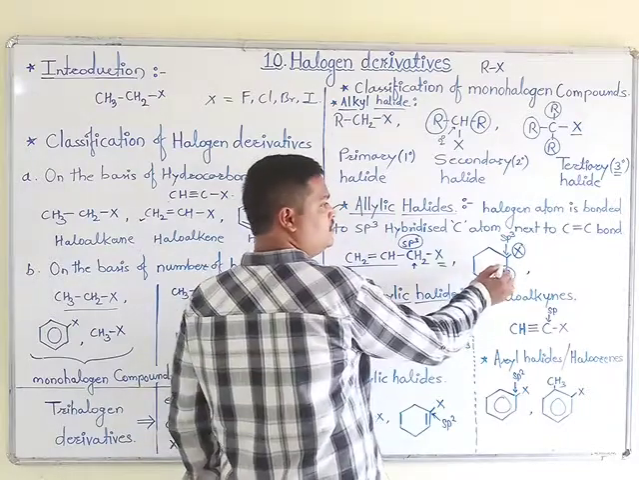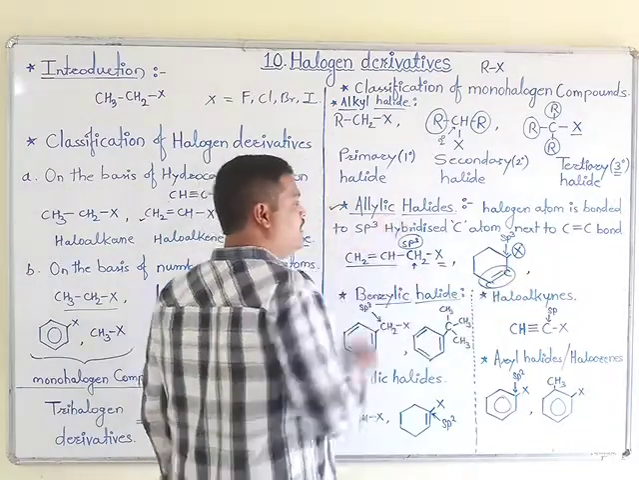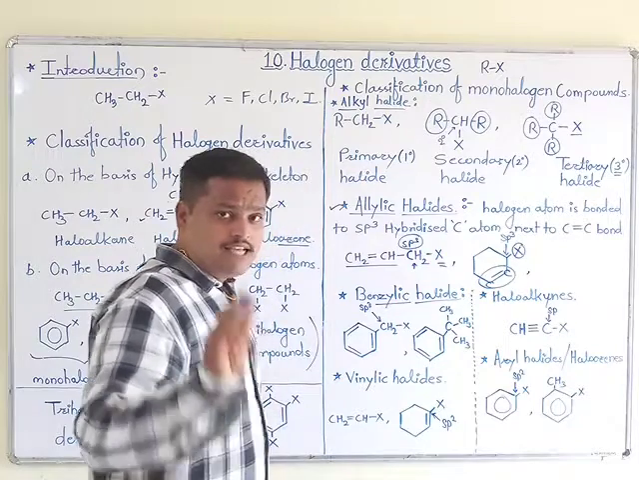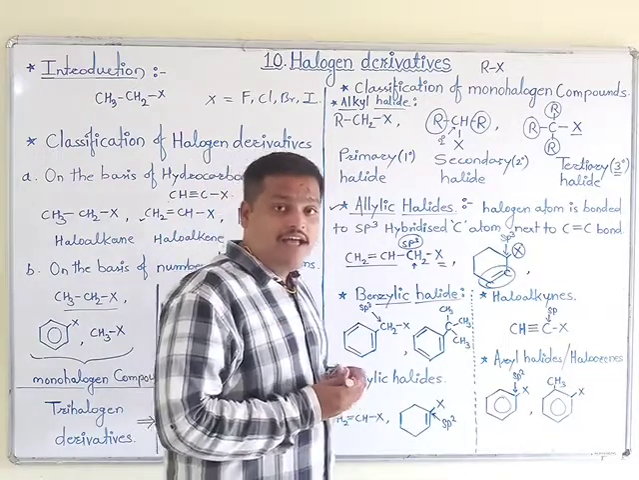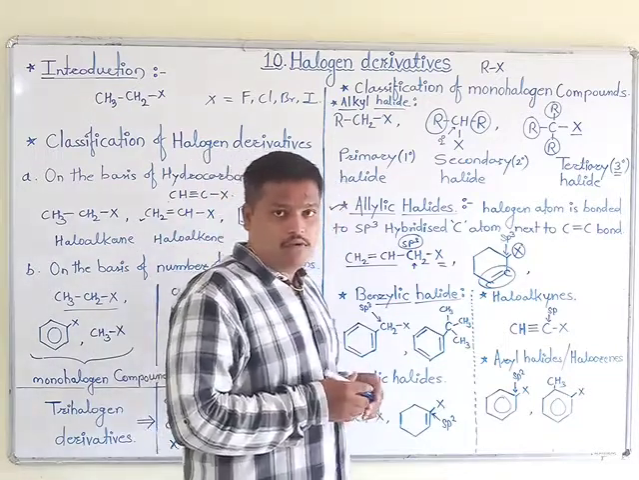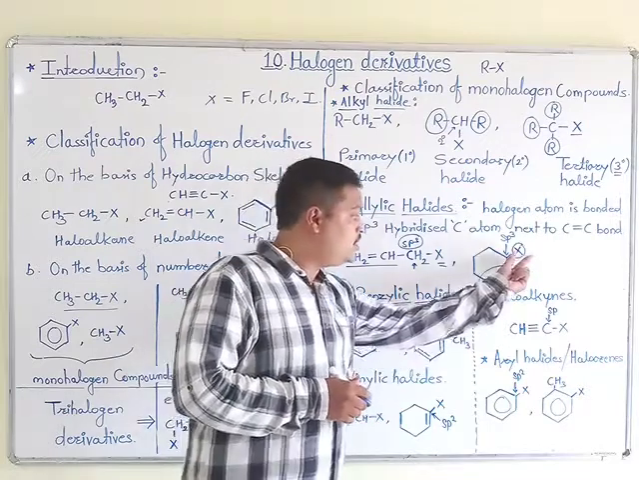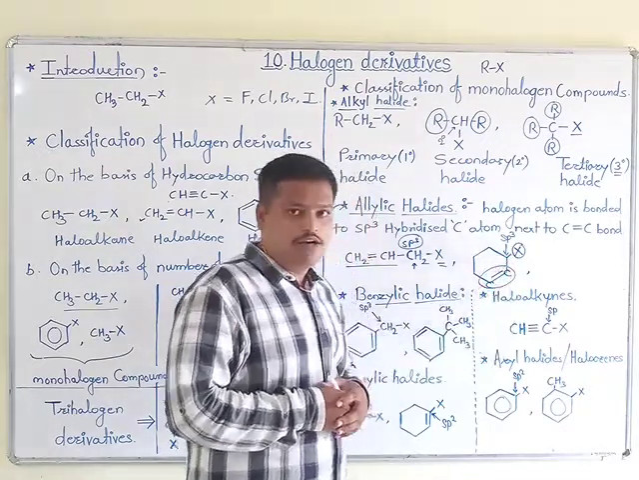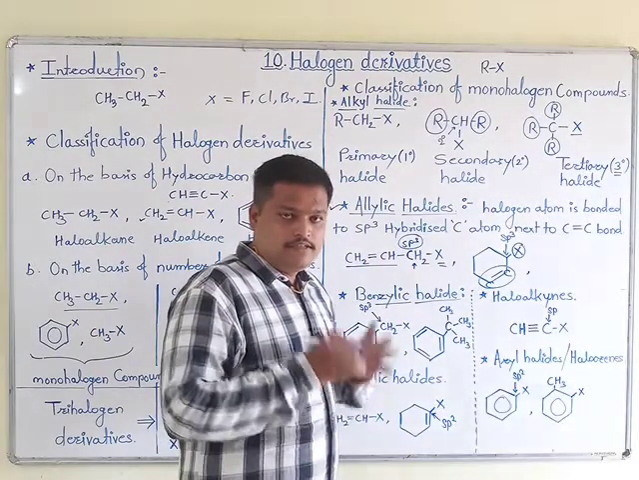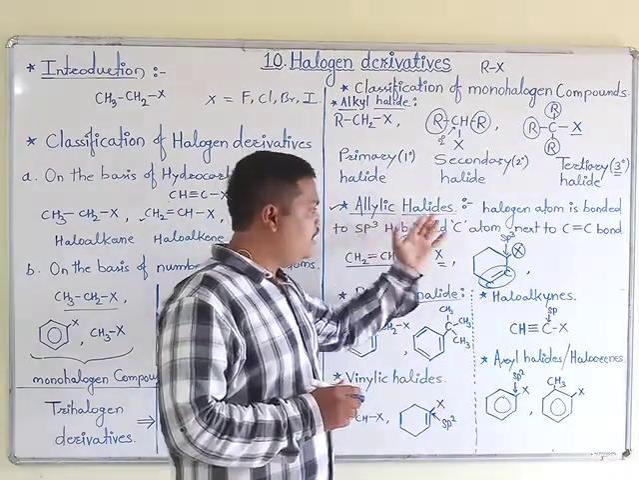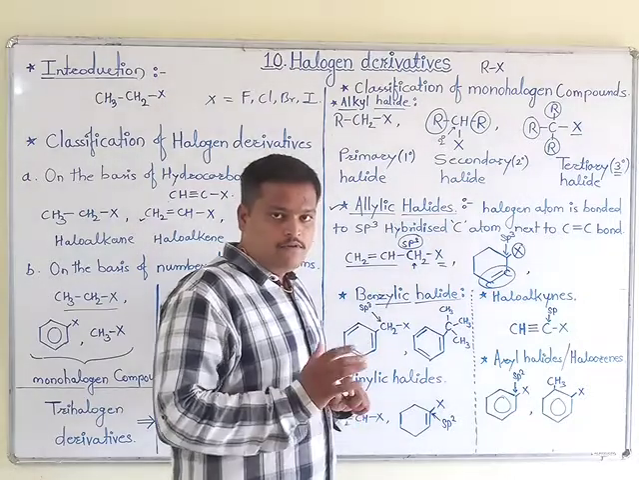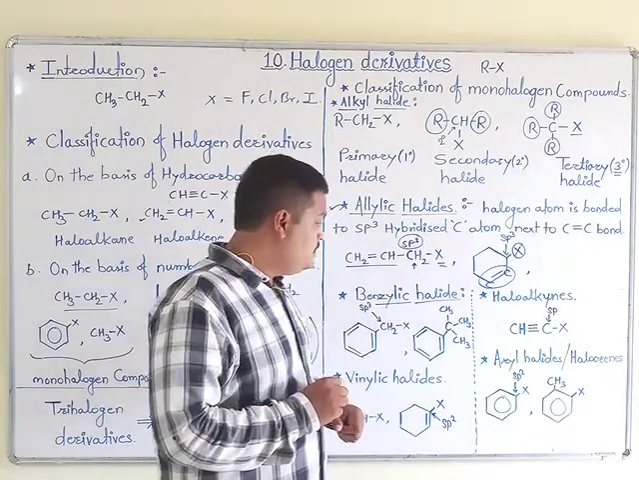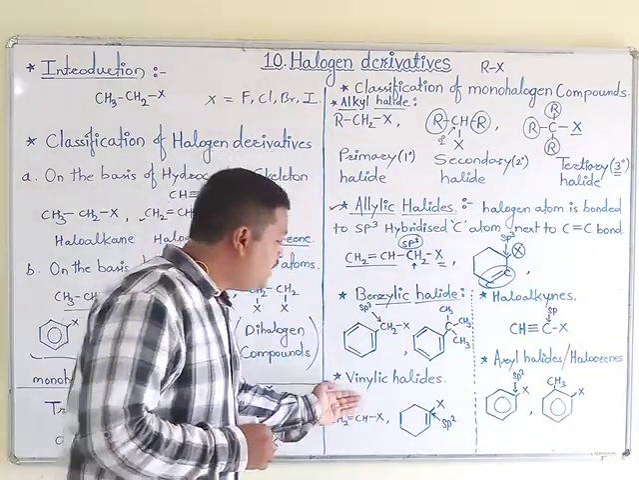Therefore, such compounds are also termed as allylic halides. Allylic halides are the halogen derivative compounds in which the halogen-attached carbon is directly attached to a carbon-carbon double bond carbon atom. Such compounds are called allylic halides. Okay, then the next one is vinylic halide.